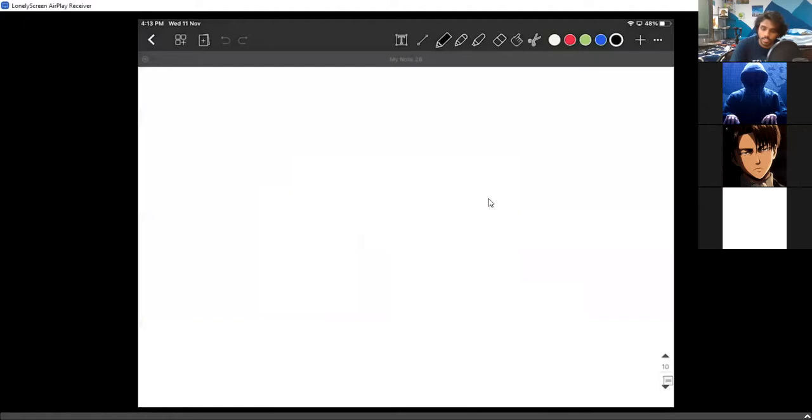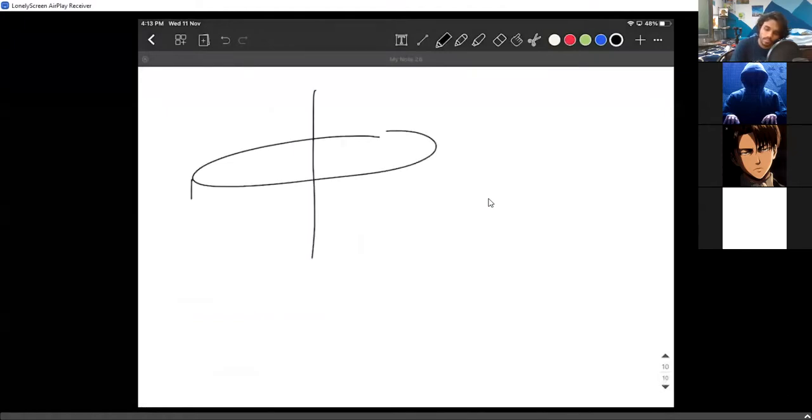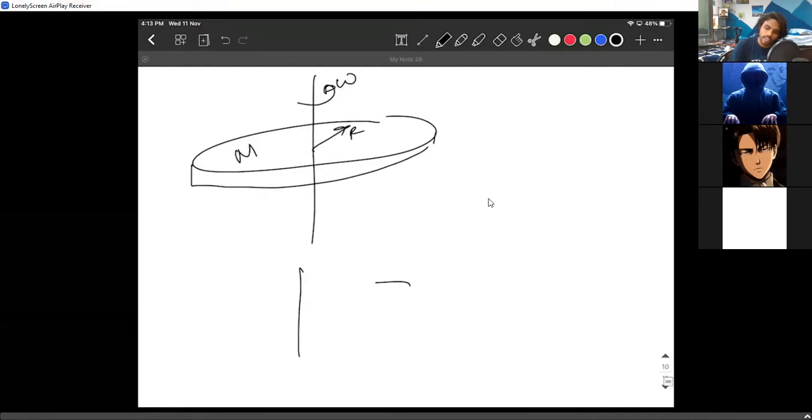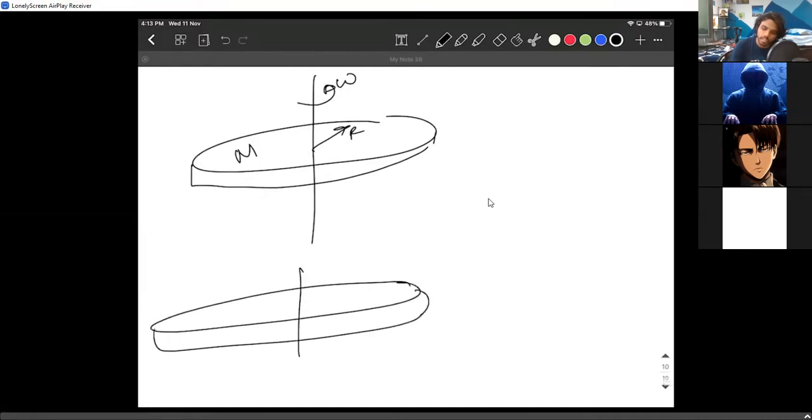There is a disk of mass m, radius r, rotating with an angular velocity omega. What happened was, while it was rotating, it picked up a particle, like some particle landed here, and it started with a new angular velocity. Let's just call it as.